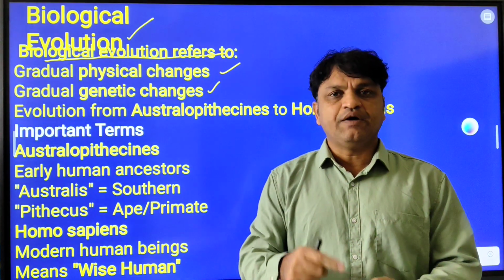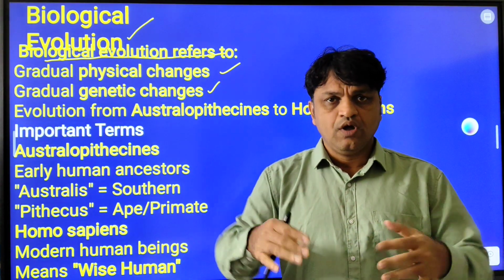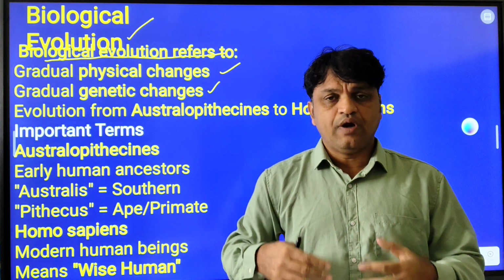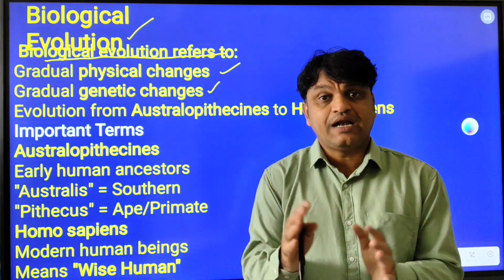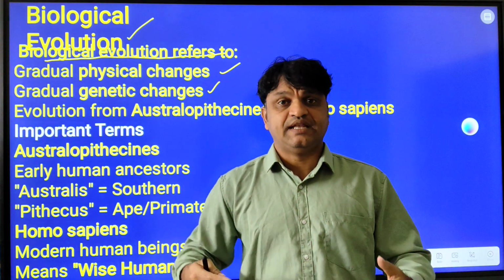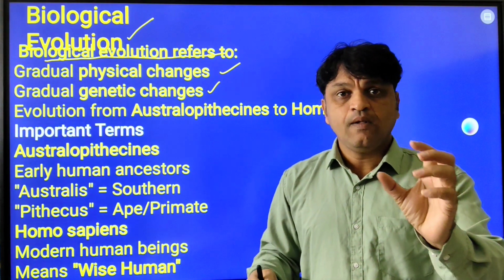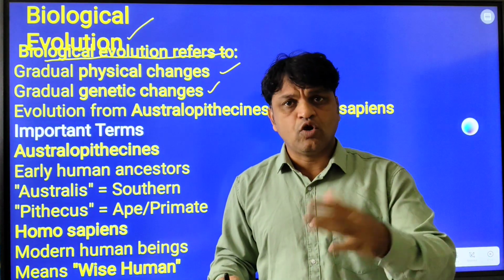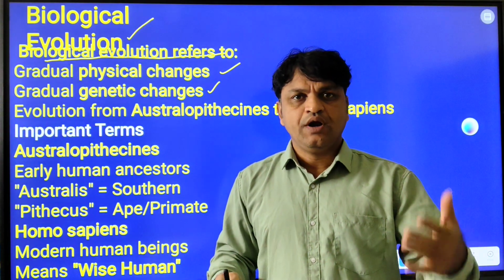Genetically, human beings have cells. Our body is made up of cells. We have so many organs, and organs are also made up of cells. The entire body has billions of cells. Each cell has its own nucleus, then chromosomes, which have genes, DNA, RNA.